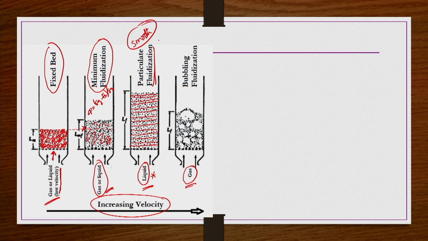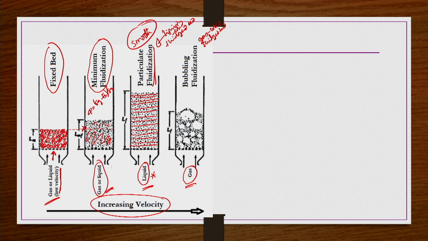This is a liquid-solid fluidized bed, which is under particulate fluidization condition. But now, if you have a gas-solid fluidized bed, and the superficial velocity of the gas is sufficiently larger than the minimum fluidization velocity, we can have a bubbling fluidized bed.